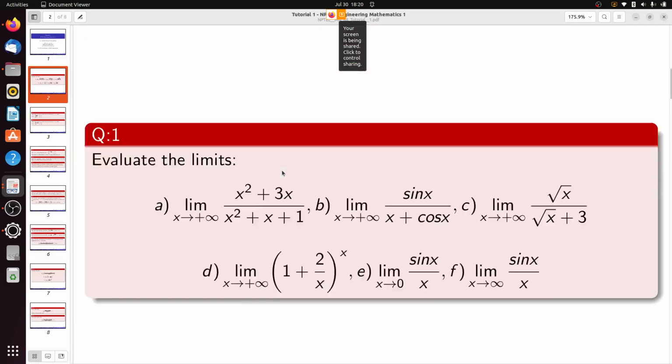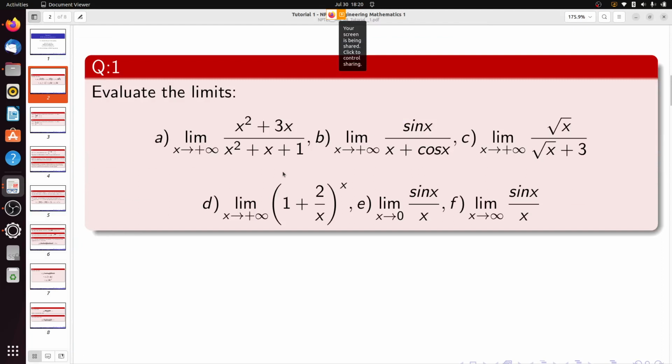See the next question. The next question is question number 1a: x square plus 3x over x square plus x plus 1, as x tends to plus infinity. Now see the limit: in the upper half, the numerator is infinity and the denominator is infinity, so it is infinity by infinity form, but we will try to prove it in a better way.